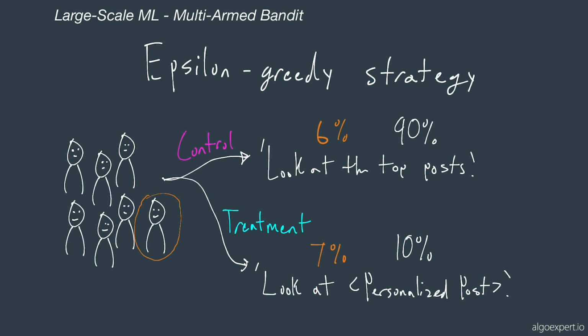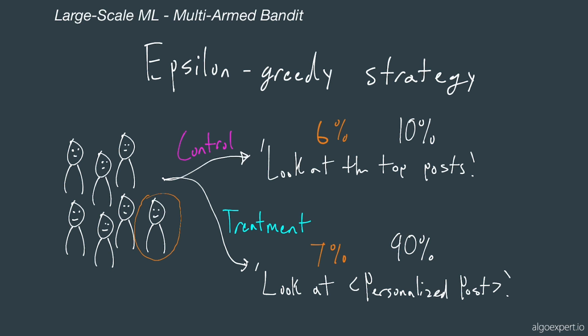So we would simply flip the probabilities of getting the control and treatment. So now, since the treatment experience performs better than the control experience, we would route 90% of the traffic to the treatment and 10% of the traffic to control in order to explore this a little bit more in case we get more samples and it actually ends up performing better than the treatment.